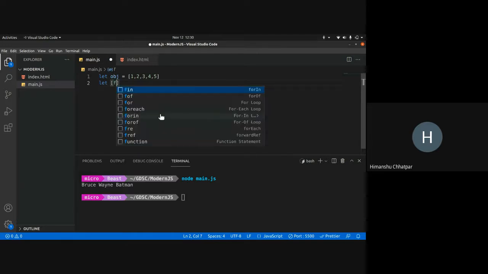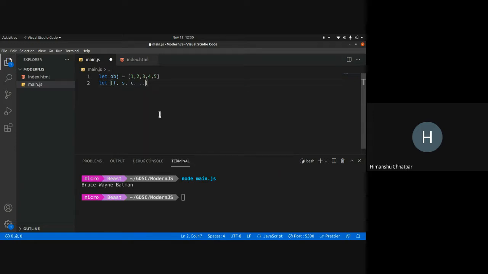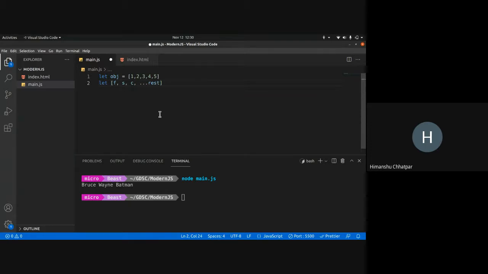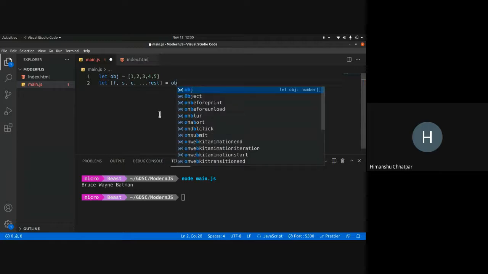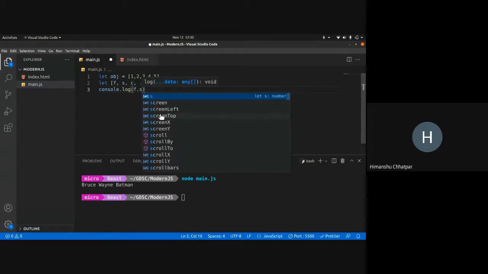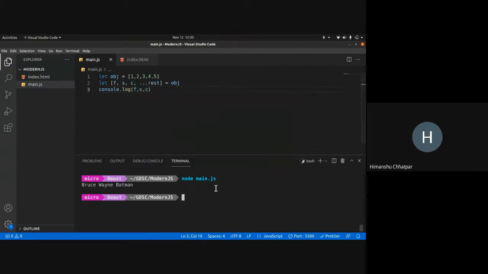So I can write first, second, third, and so on. The rest will be rest, I'll get to rest in a bit of time. But for now, you can see I can get access to F, S, and C like that. So this is how I can use arrays.